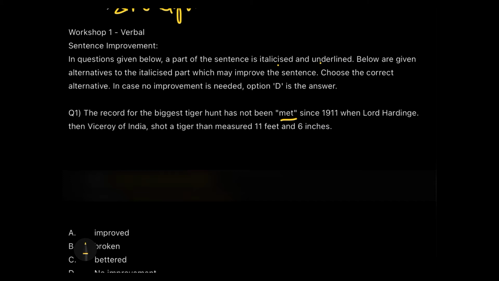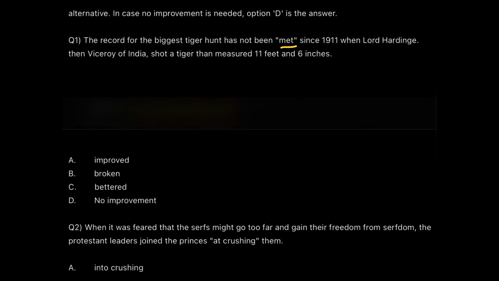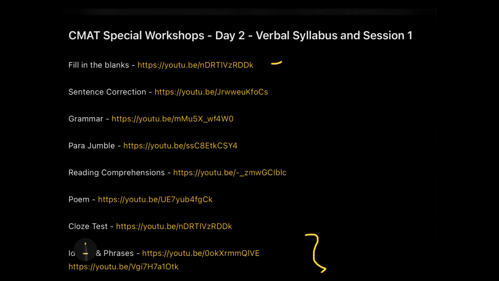The question number 1 says: the record for the biggest tiger hunt had not been met since 1911, when Lord Hardinge, the Viceroy of India, shot a tiger that measured 11 feet and 6 inches. Okay, so we know that our complete attention is focused on the word met. How are we supposed to change this or replace this with a better word? So when it comes to these kind of questions, we will try to see what is met. Ask this question to yourself, guys: what is met? Your answer will be the record is met.